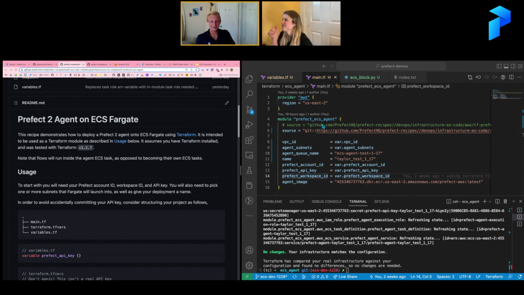So this looks like a little bit of the Terraform main module here as Taylor's getting into it and finishing up with that fire alarm. So as you guys can see, oh, there he goes.